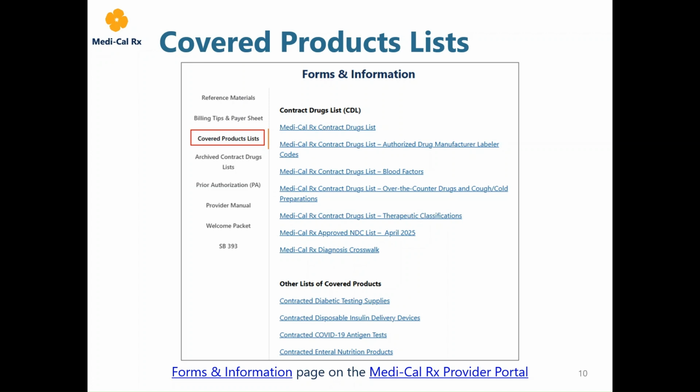These lists, along with the approved NDC list, communicate coverage restrictions. Prescribers are encouraged to review these lists for consideration of prescribing contracted products that do not require a PA when appropriate. Pharmacy providers are encouraged to review the approved NDC list and list of covered products to identify approved NDCs for dispensing.